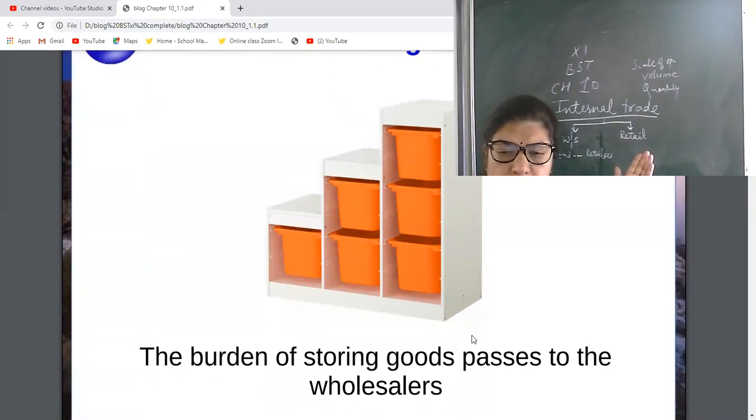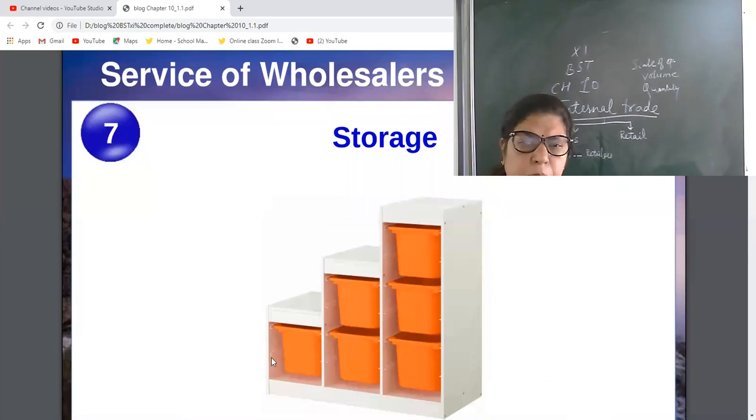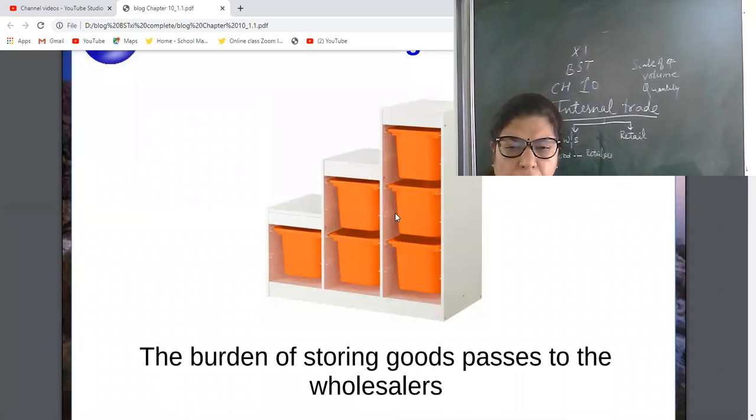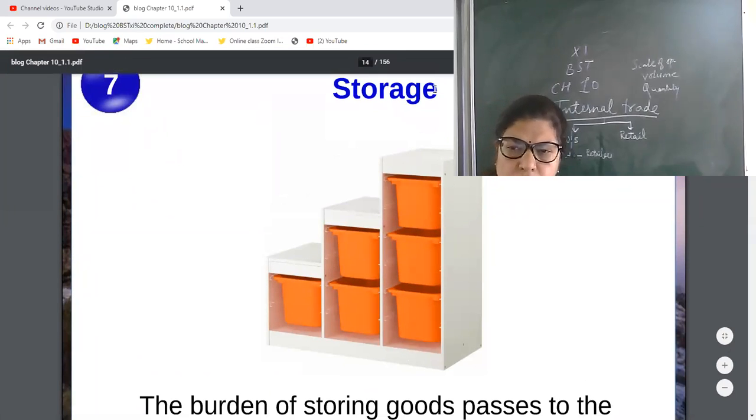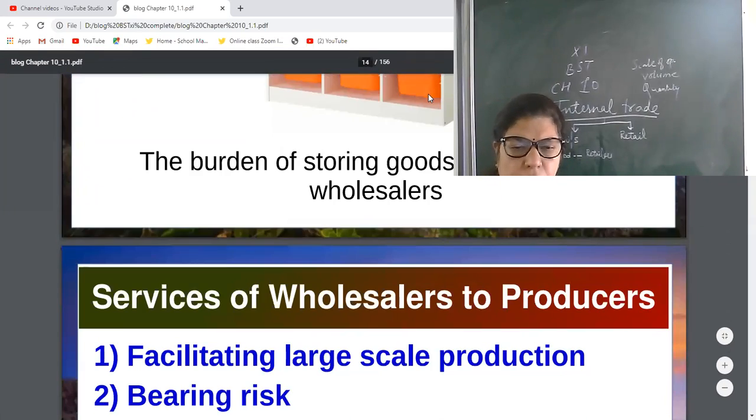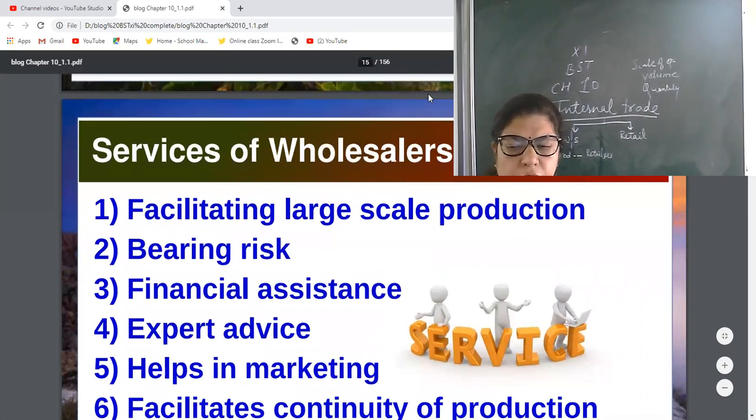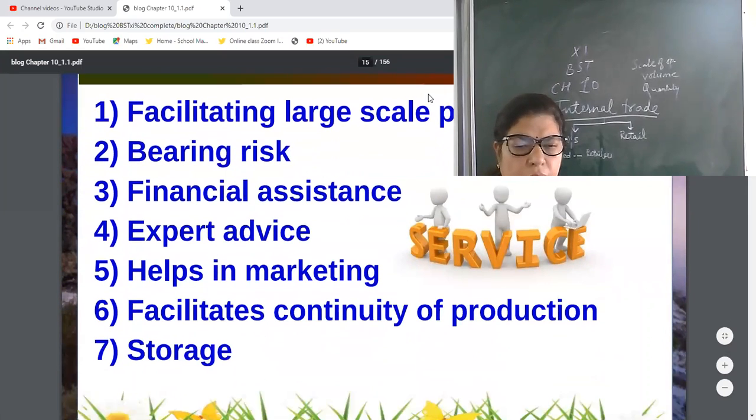Then storage facilities. See, storing goods passes to the wholesalers. Now the producers will not store the goods. What do they do, like farmers and these producers or manufacturers, they sell their goods to the wholesalers. Now this is the responsibility of wholesalers to keep them in storage or warehouses. So these are the services we have studied. Please look at the screen.